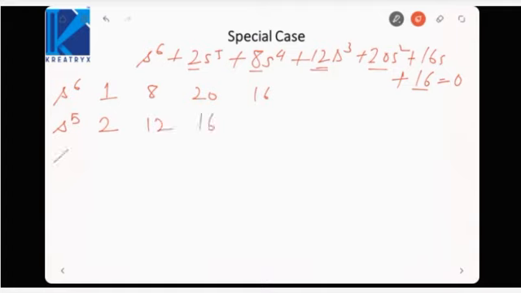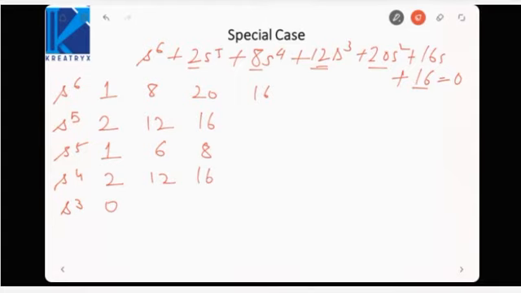Okay, so we can divide the entire row by 2. It will be 1, 6, 8. Now if we find S4, it would be 1 into 8 minus 6, that is 2. Next, 1 into 20 minus 8, that would be 12. S cube would be 2 into 6, 12 minus 12, that is 0. And 16 will also be there, that is 1 into 16 minus 1 into 0. So 0, 2 into 16 minus 16, that will also be 0. So this is the row of zeros.